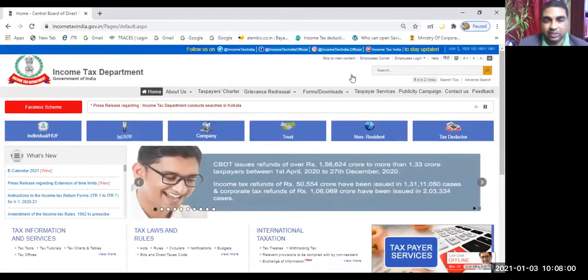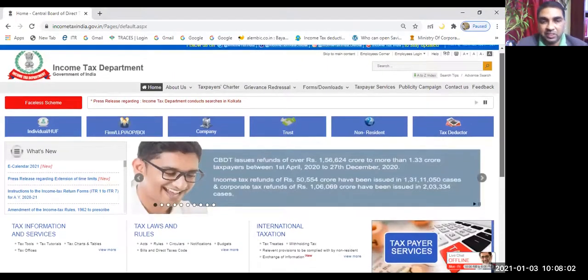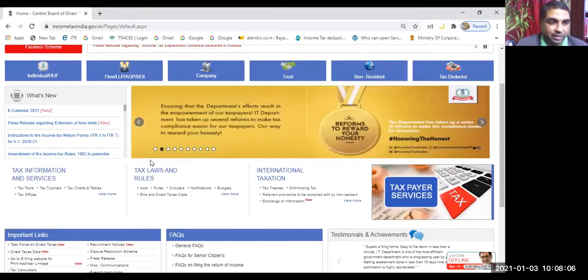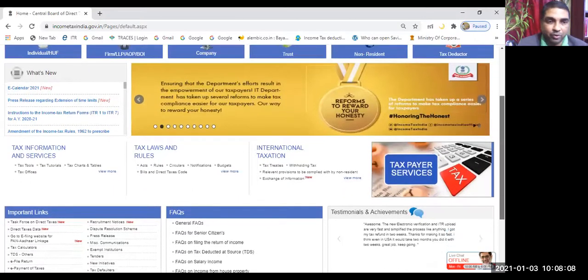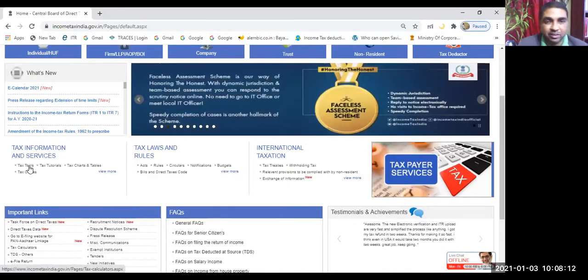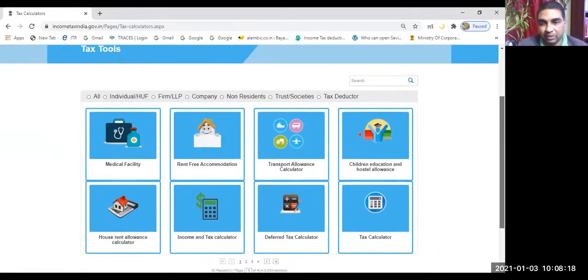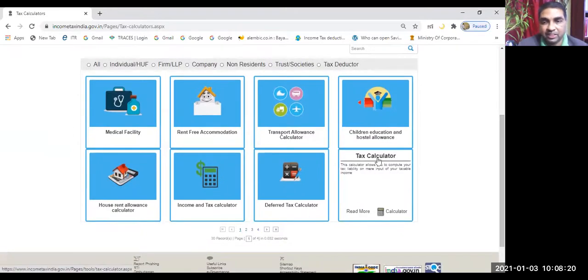As I told you, this is the Income Tax Department website. I had told you earlier, you can refer to the Act here. I'm not going to the Act right now. I'm taking you to tax tools. Are you seeing it? Under the tax tools, I will show you a link, the tax calculator. Can you see it? Yes, sir. I'll click here on tax calculator.